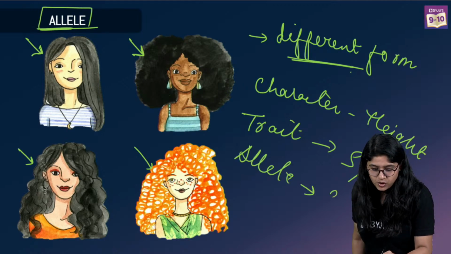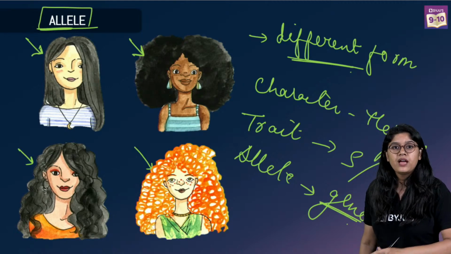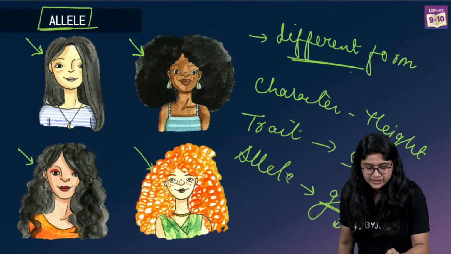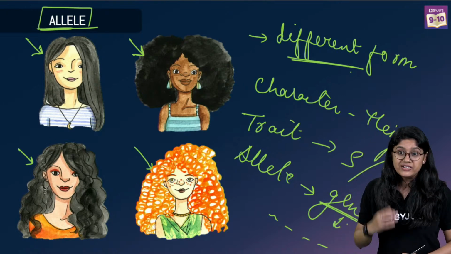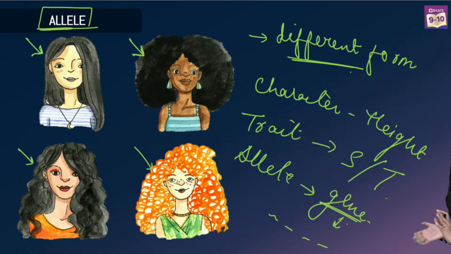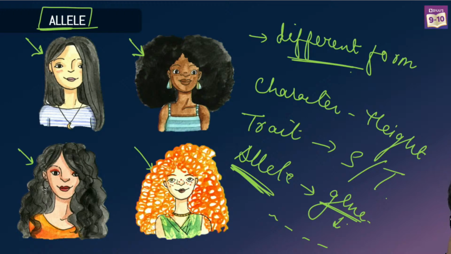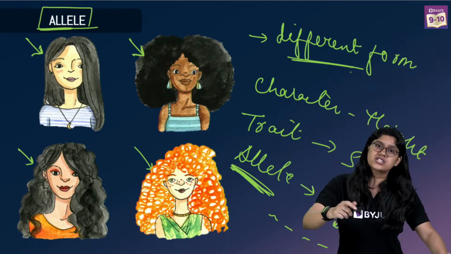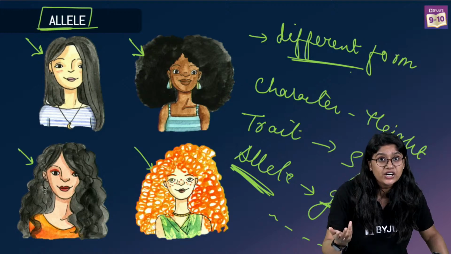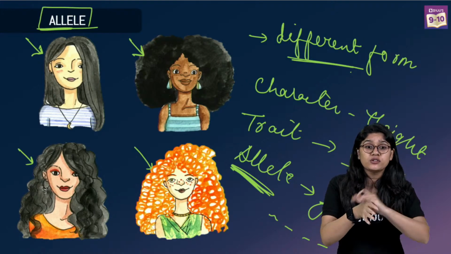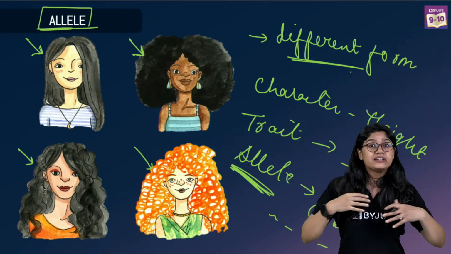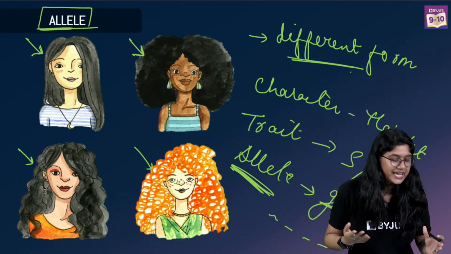What is allele? Now allele is something which is connected with your genes. ठीक है. And when we go into genes, we will see that everyone's height is not the same. Even if you say everyone's height looks almost equal, but it's not the same. So that is decided with the help of allele. Are we clear? Yes. Examples for allele can be hair, skin color, and also height. So skin color, hair color, height can be used as examples of trait, character, and for allele also, because it has lots and lots of difference, right? There is a lot of variety we see here. Very good. Clear?